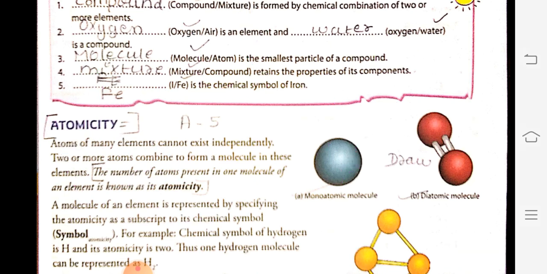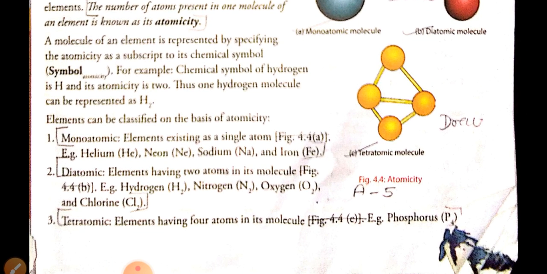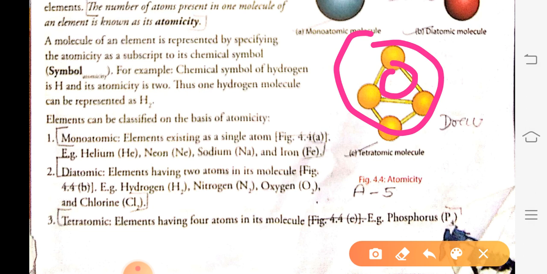Next, we will learn how the atomicity of elements can be classified. Monoatomic elements exist as single atoms. Those elements which have a single atom in their molecule are called monoatomic. Examples: sodium, iron, helium, neon, etc.